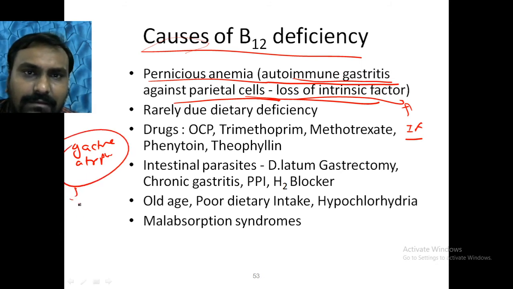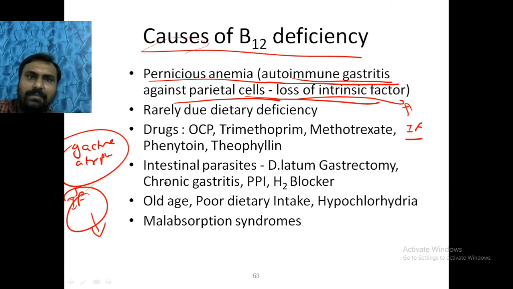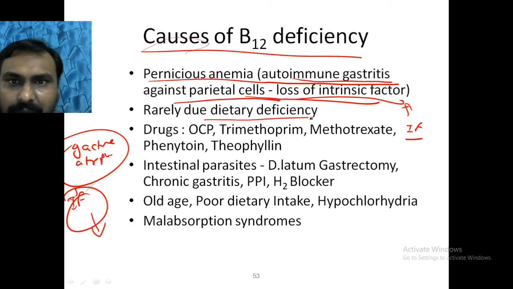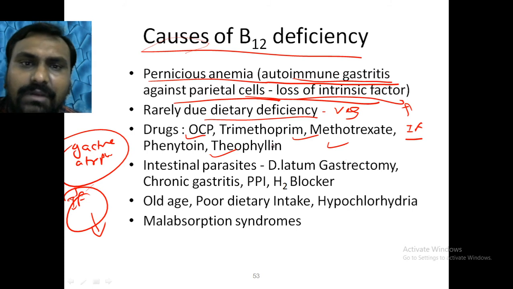So the parietal cell in the gastric mucosa will not synthesize the intrinsic factor, so vitamin B12 will not be absorbed. Okay, so it will lead to vitamin B12 deficiency. It may also be a dietary deficiency in vegetarians. Or drugs like OC pills, trimethoprim, methotrexate, phenytoin will lead to vitamin B12 deficiency.